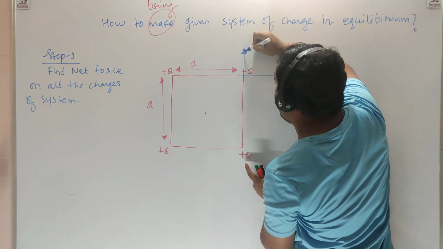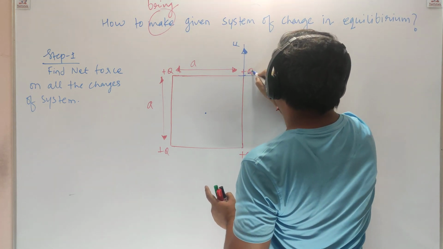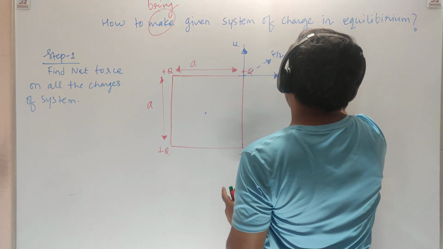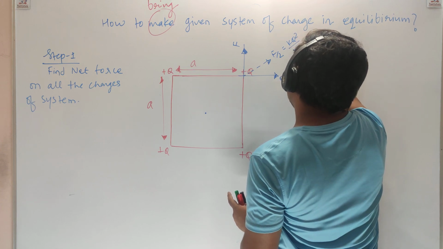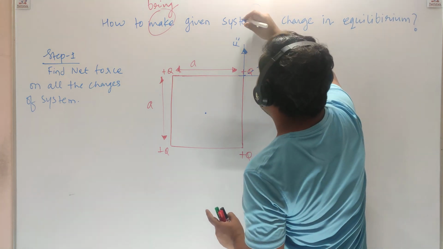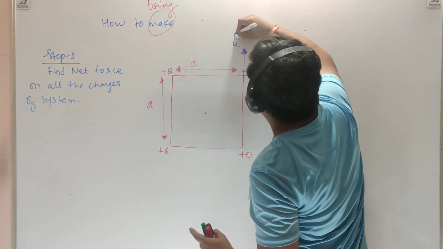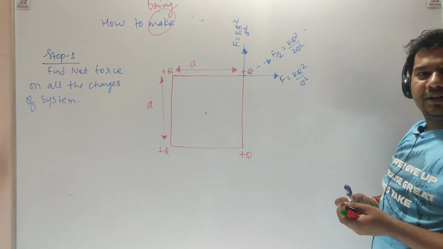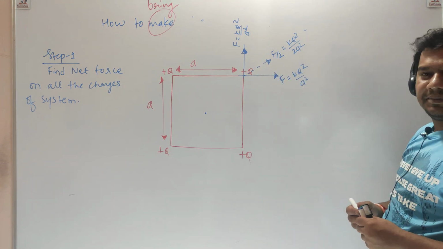Hopefully you remember. This is F, and this force was F by 2, where F is kq square by a square. This is kq square by 2a square. This is kq square by a square. Do you remember this? We did this question already in the previous class.